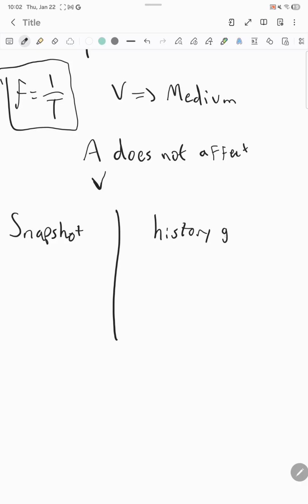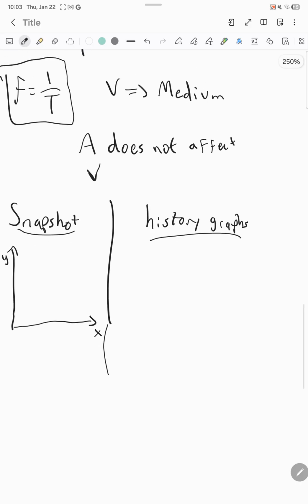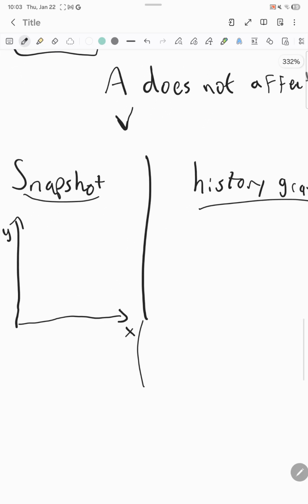We have to distinguish between them because there can be a lot of exam traps. A snapshot graph will be y versus x at a fixed time. This could be a distance or displacement. It is a snapshot, it's trying to show wavelength, and it is at a fixed time.